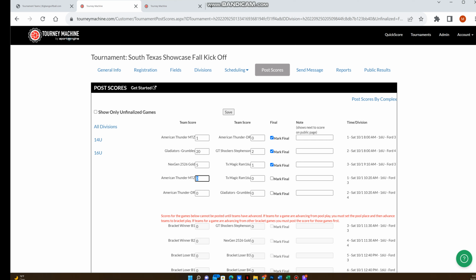There were 3 pools, okay? These are actually bracket games here. I should have put all those pools since they didn't count. I should have gone ahead and put those to 0-0, which we could do. These are the pool schedules. If you're not keeping a pool count, you can just leave those at 0. That's why our bracket didn't update, because I was actually updating the pool schedules. Okay, let's put that in there.